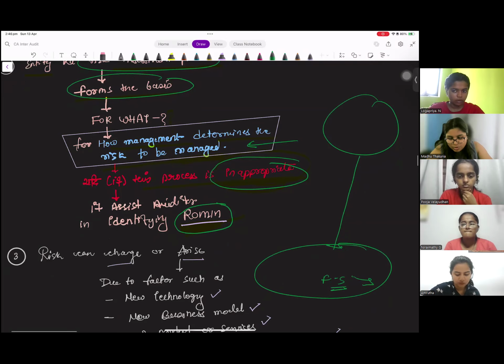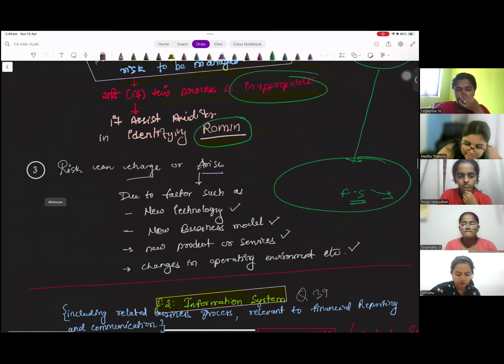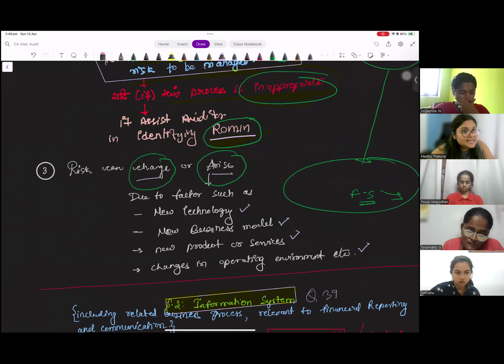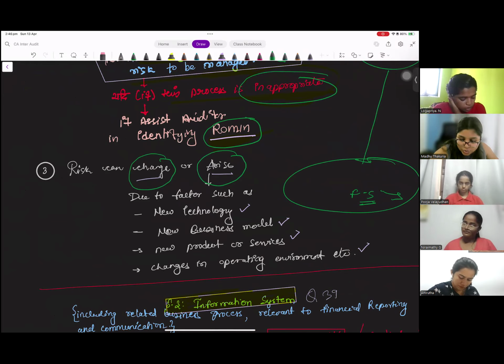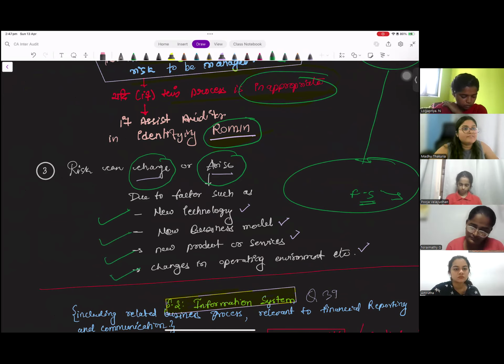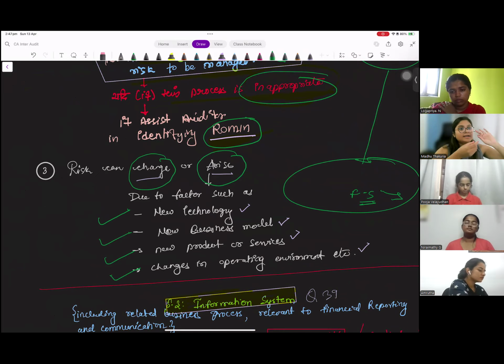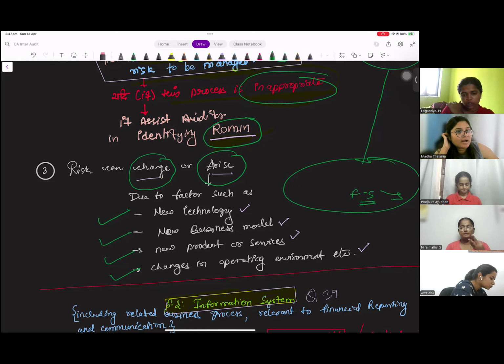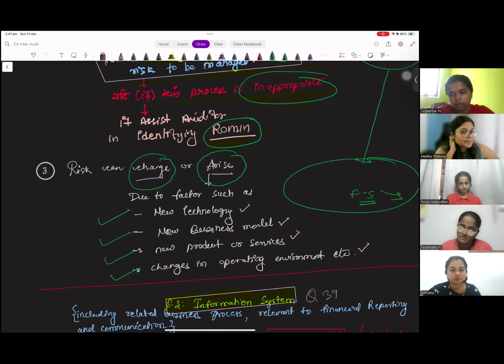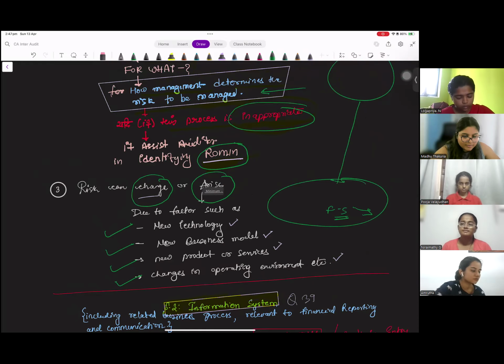The last point of this whole topic is risk can change or arise. In a business, risk can change or arise due to what factors? Due to new technology, new business model, new products or service, or change in the operating environment. This is the last point of the entity's risk assessment process that the auditor needs to understand: that in a business, risk can change or arise due to new technology, new business model, new product or service, and changes in the operating environment. Do you have this content in your books, guys? As it is, whatever we have studied so far?